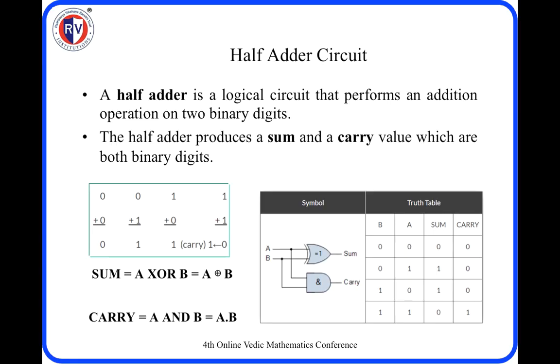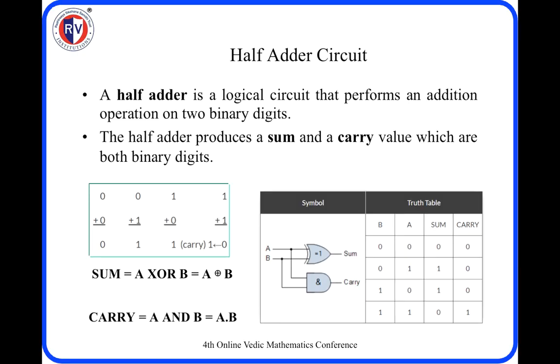Now let us look into the truth table. We have A and B as the two inputs, and sum and carry are the two other columns, which are the outputs here. When you carefully observe the carry and also the A and B inputs, when both A and B are 1, the carry is equal to 1. So this resembles the AND gate. So hence the carry can be obtained by ANDing of A and B.